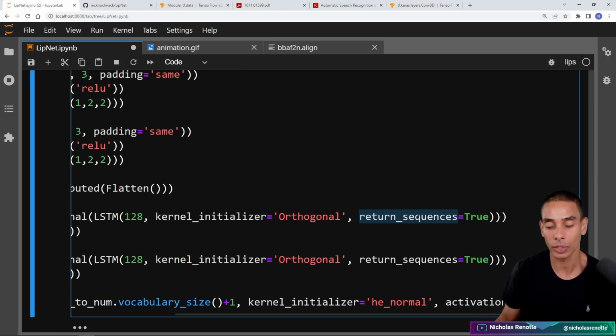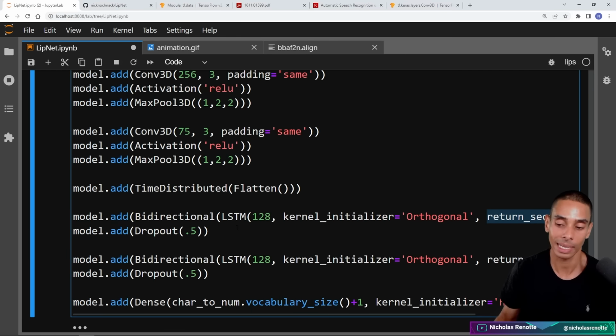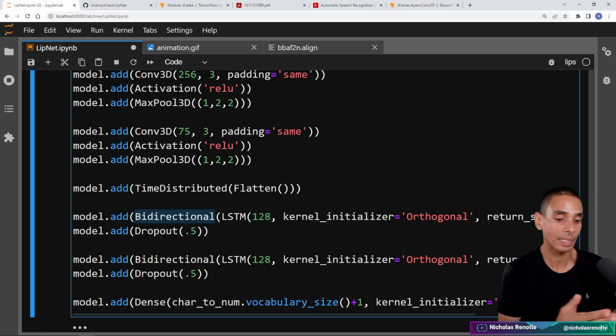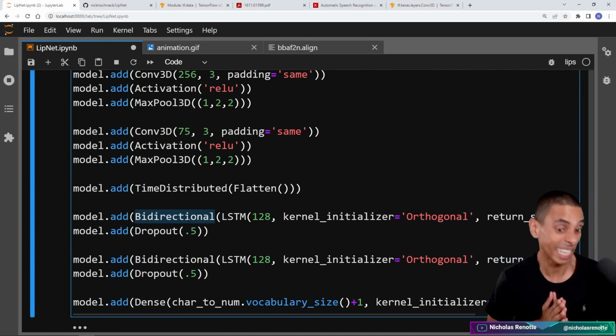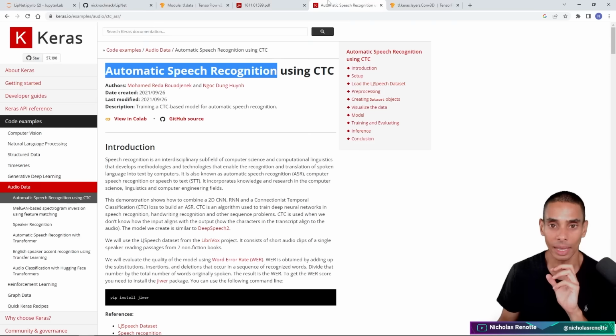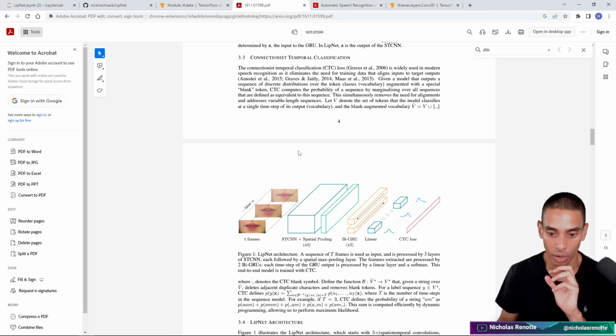We are also going to be returning sequences so that our LSTM layer does not just return a single unit, it returns all 75. We're also specifying bidirectional, so we're passing our state from left to right and right to left because it is likely to impact how we actually go and translate this out, and I believe it's best practice and what was originally done in the paper. Actually, let me show it to you in the paper. So if we actually scroll up,